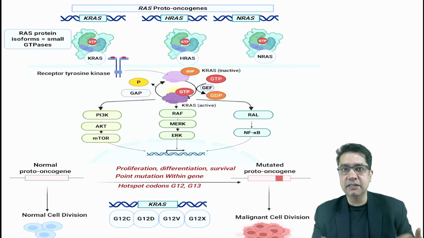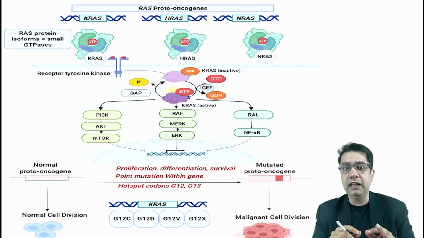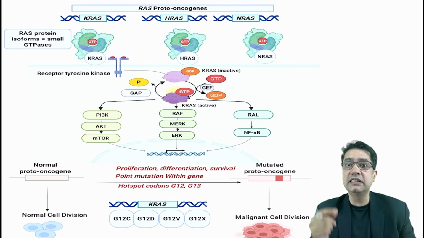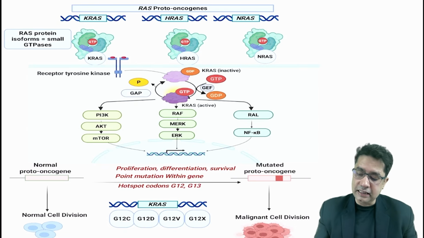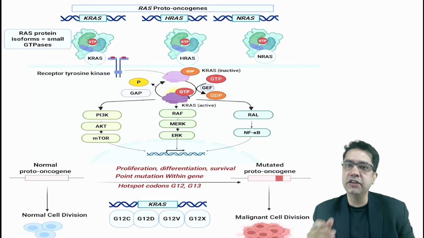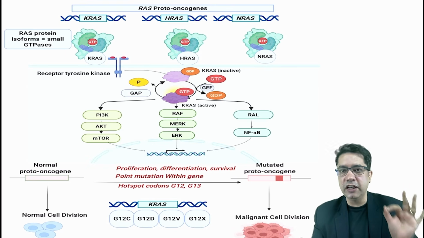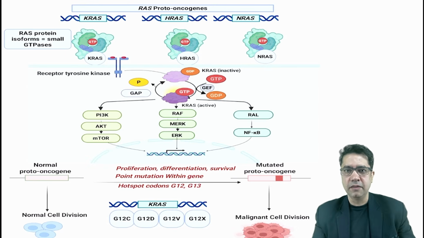But what happens if there is some mutation in the KRAS gene? This KRAS protein becomes overactive, there is gain of function, and this leads to a mutated proto-oncogene KRAS. It leads to excessive cell division, which is known as cancer. So it can lead to cell division or cancer. Mutation in KRAS leads to cancer. So what are these specific mutations?